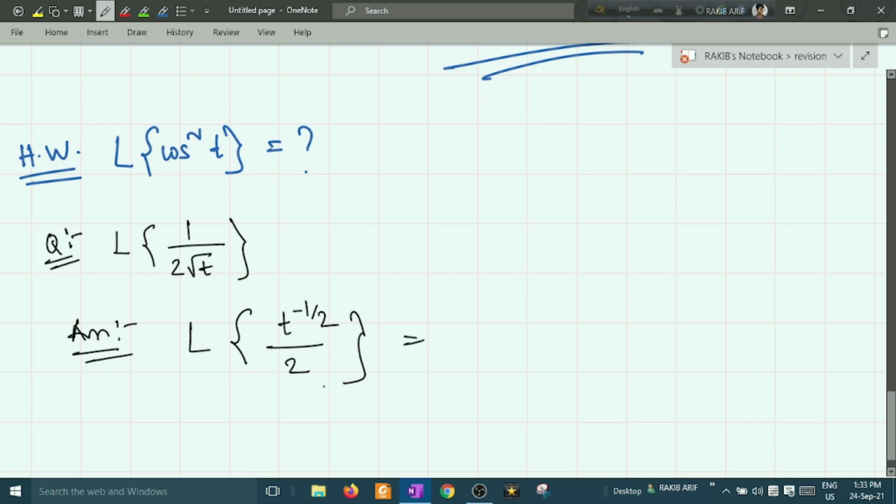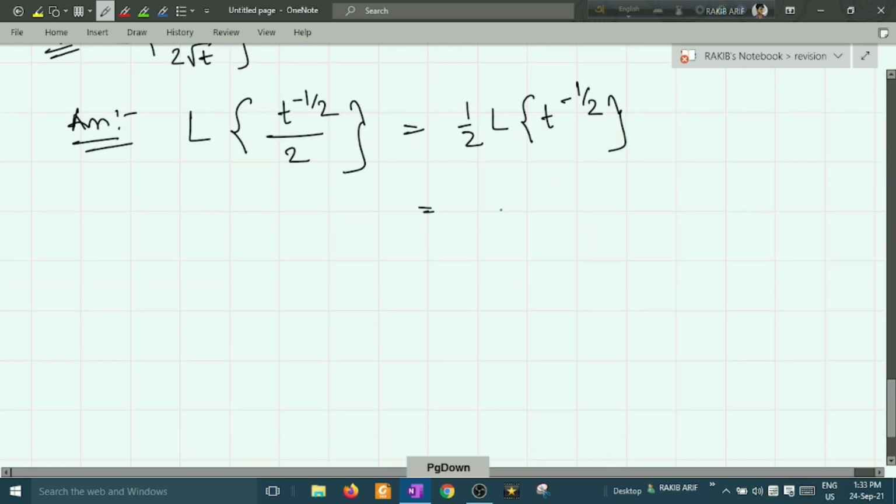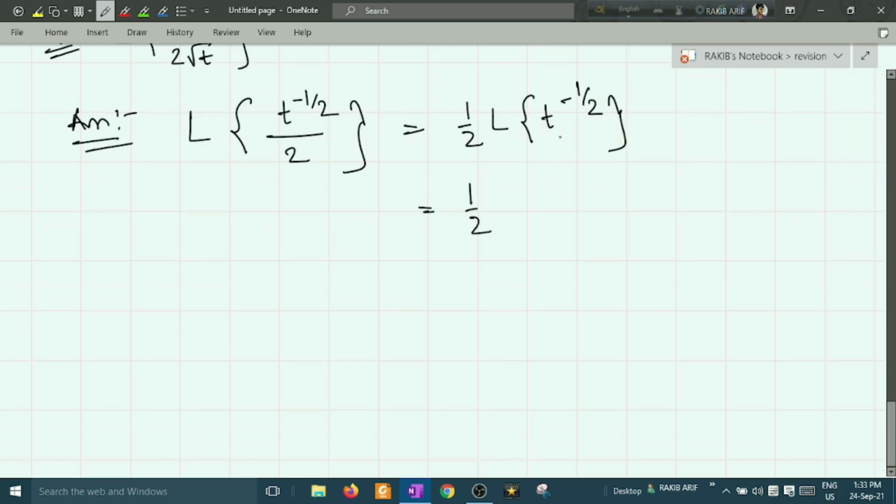And if there is such a 2 here, the half term will be taken out of the bracket. That means half will be outside, and the t to the power minus half term will remain inside the bracket. So here will be a half. Laplace transformation of t to the power minus half will be what? I have given a formula for this, the gamma function formula.